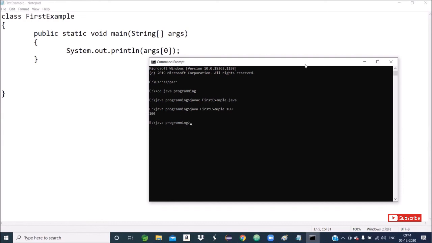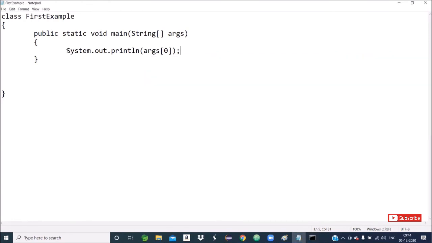Just to see, the output came as 100, or not? So the program output depends upon the output statement. Whatever you have written in the output statement, based on that your output comes to your screen.